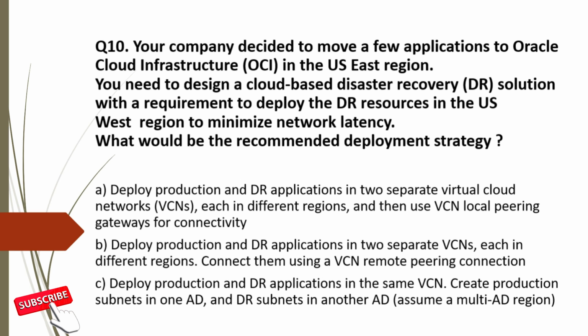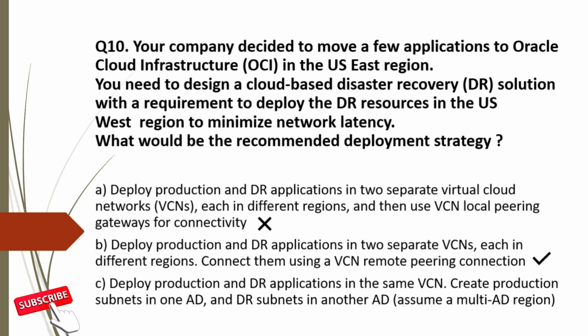Now analyze the options. Option A. Deploy production and DR application in two separate virtual cloud networks, each in a different region. This is correct. But if you deploy resources into different regions, then you can't use local peering. You have to use remote peering. So this is incorrect. Option B. Deploy production and DR application in two separate VCNs in different regions. Yes, this satisfies the criteria of having two different regions for primary and standby, and you can connect both of them using VCN remote peering connection. So option B is correct.